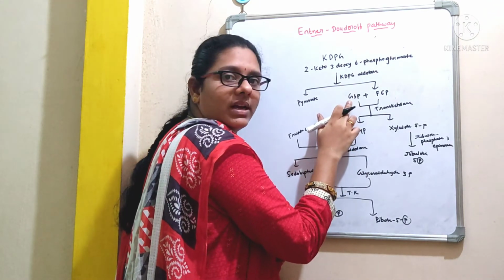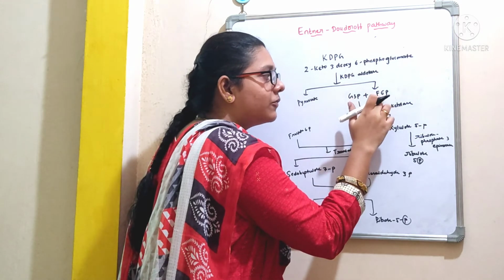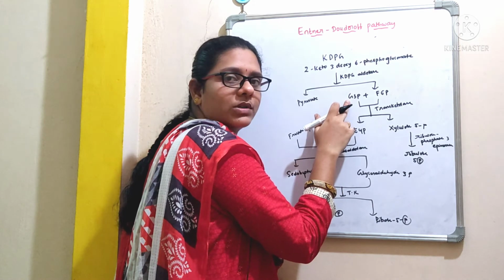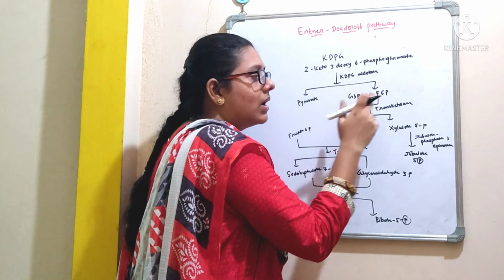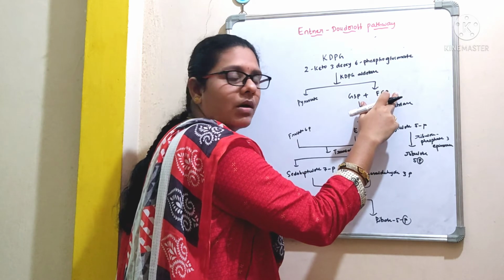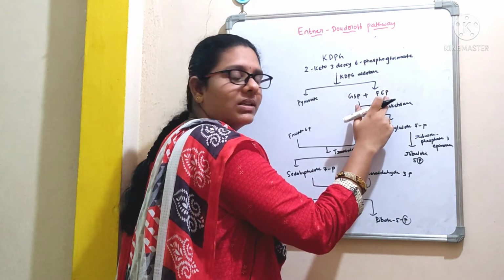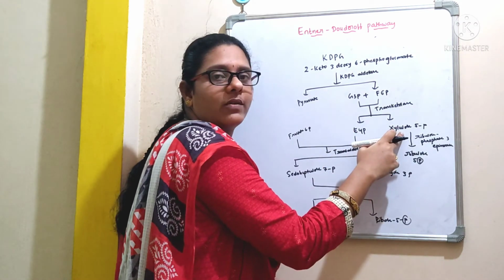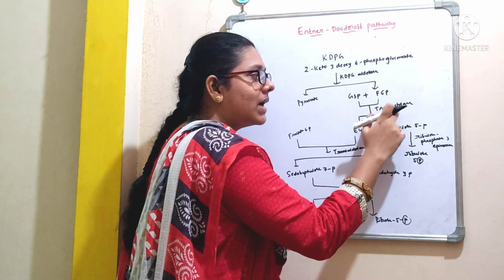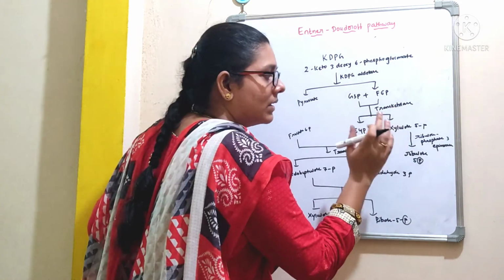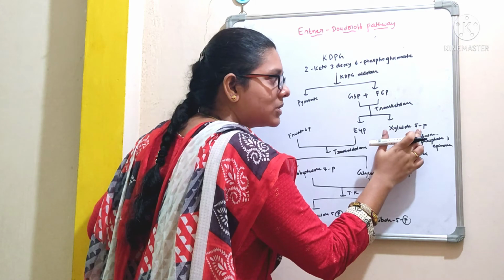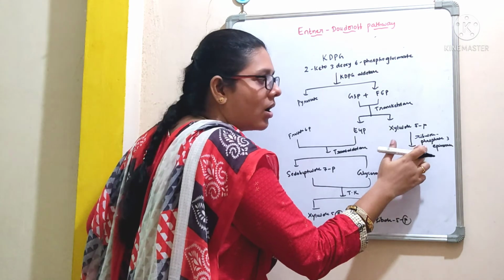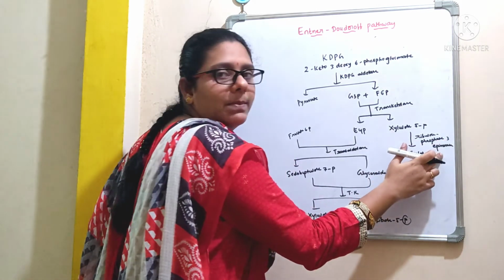This so formed glyceraldehyde 3-phosphate will condense with fructose 6-phosphate. So how many carbons does glyceraldehyde 3-phosphate have? It is a 3-carbon compound, and fructose 6-phosphate is a 6-carbon compound. When they both combine with each other, they give rise to 2 compounds, that is erythrose 4-phosphate and xylulose 5-phosphate. This reaction is catalyzed by an enzyme called transketolase. Now this xylulose 5-phosphate is converted to ribulose 5-phosphate by the action of an enzyme called ribulose phosphate 3-epimerase.